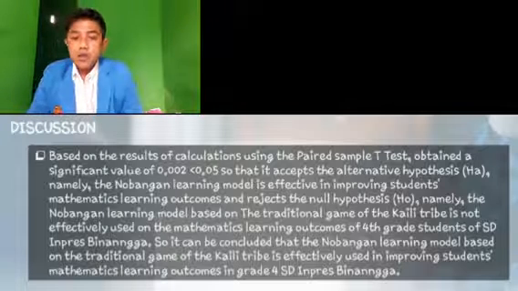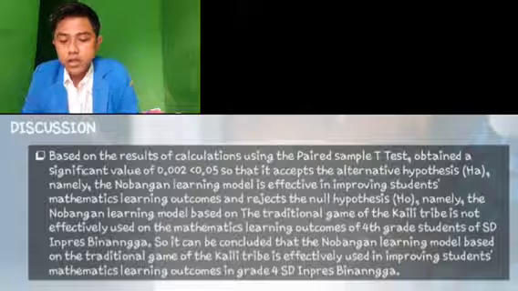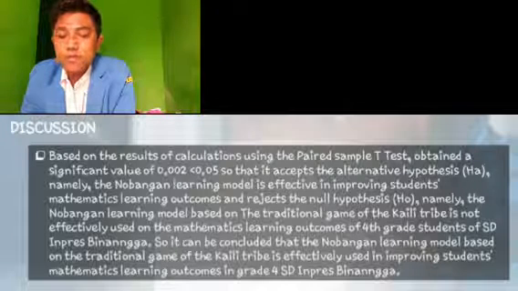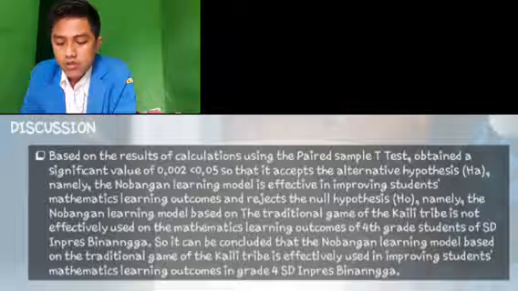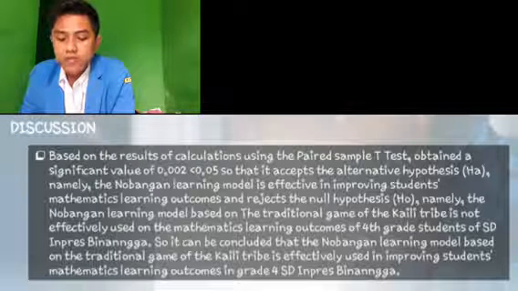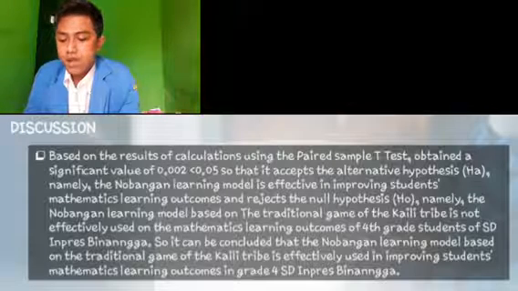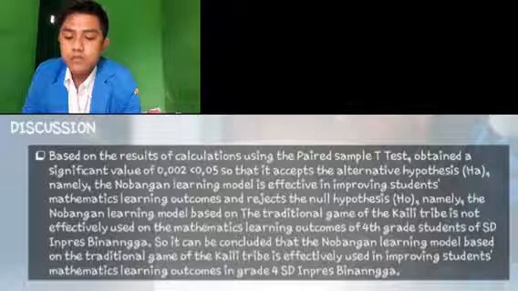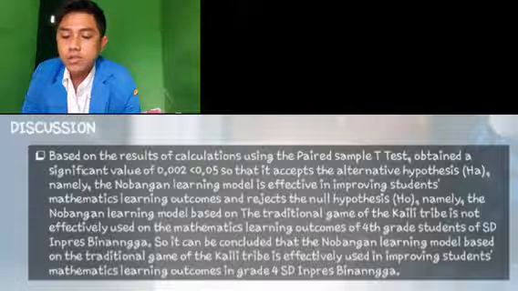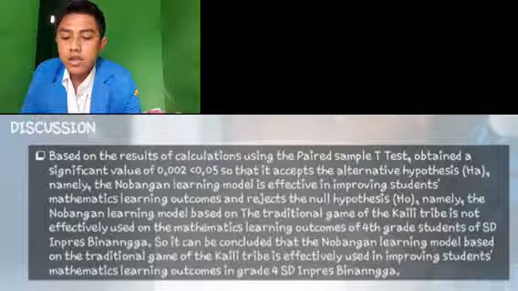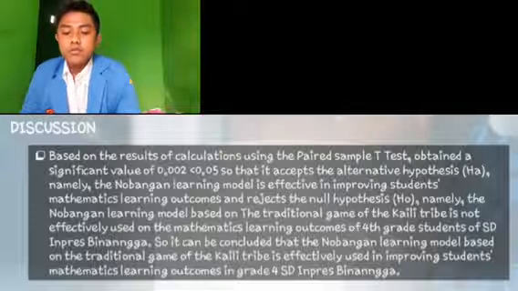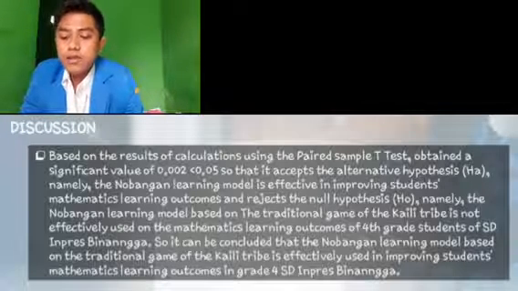Next, discussion. Based on the result of calculation using the paired sample test, obtained a significant value of 0.002 less than 0.05, so that we accept the alternative hypothesis, namely the Nobangan learning model is effective in improving students' mathematical learning outcome, and reject the null hypothesis, namely the Nobangan learning model based on the traditional game of the Kaili tribe is not effectively used on the mathematical learning outcome of 4th grade students of SD Impres Binanga.